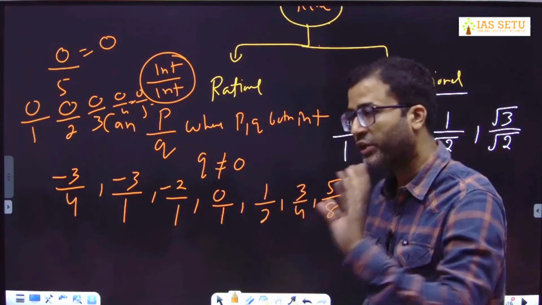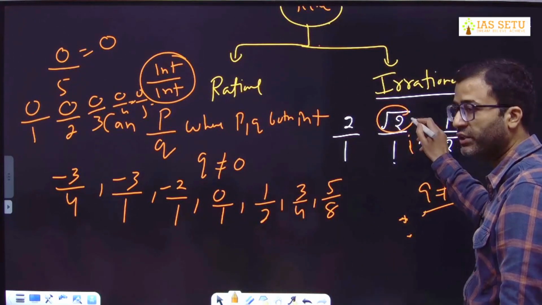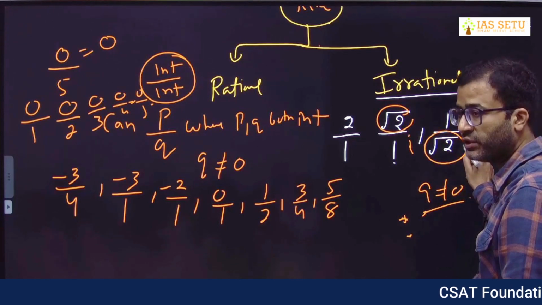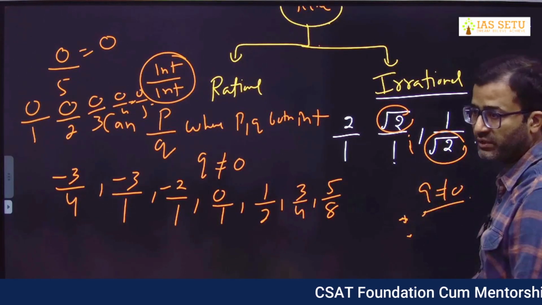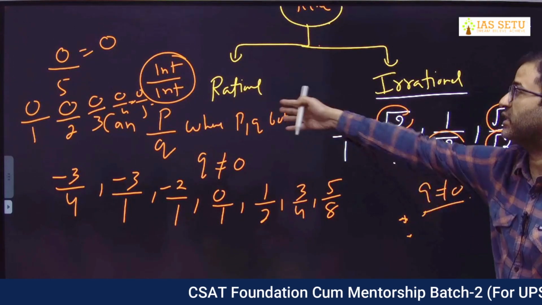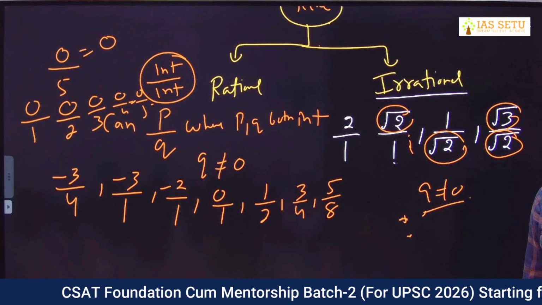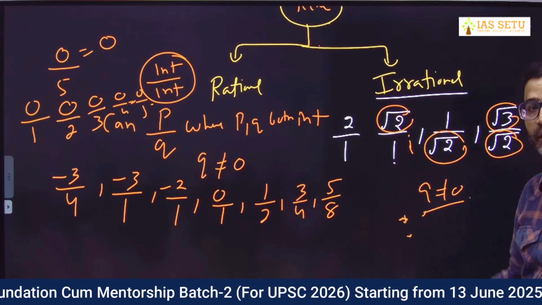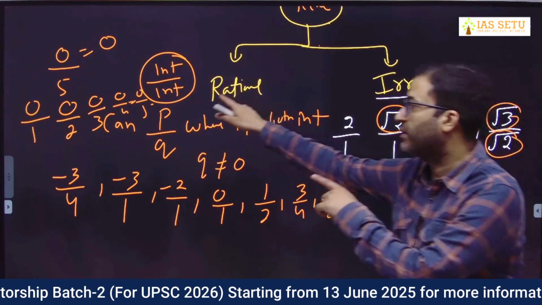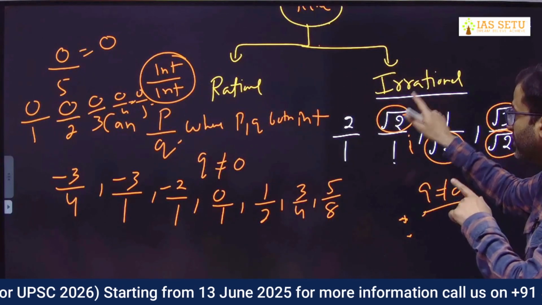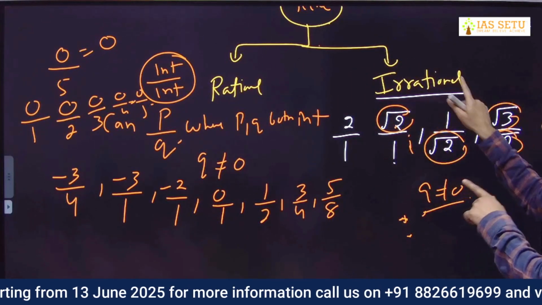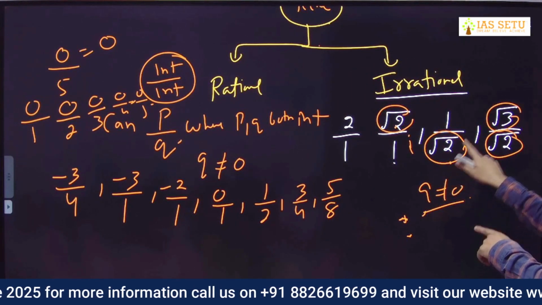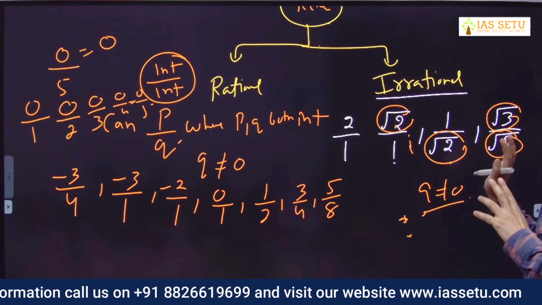ठीक है। तो इरेशनल नंबर में क्या होगा, या तो ये नॉन इंटीजर होगा, मे बी डिनोमिनेटर इज नॉन इंटीजर, और बोथ आर नॉन इंटीजर, बिकॉज द मोमेंट बोथ आर इंटीजर इट बिकम रैशनल. If your numerator and denominator both are integer, then it become rational number. Either your numerator is non-integer or your denominator is non-integer, or both are non-integer.